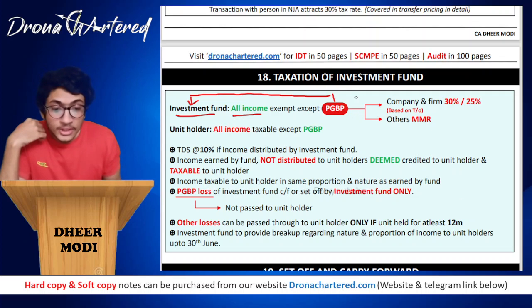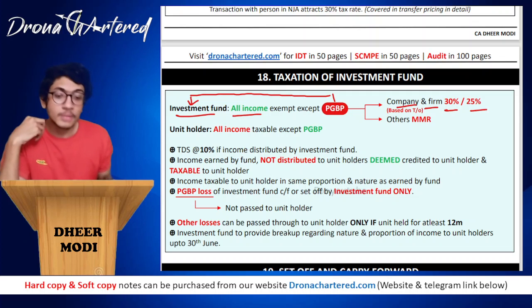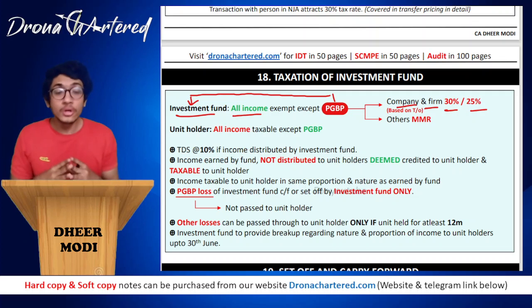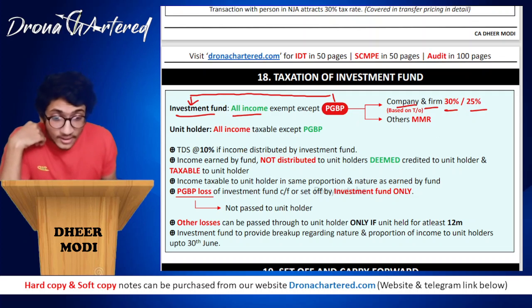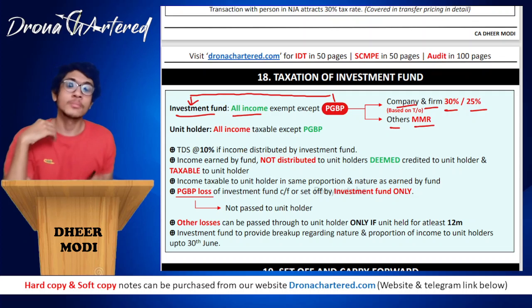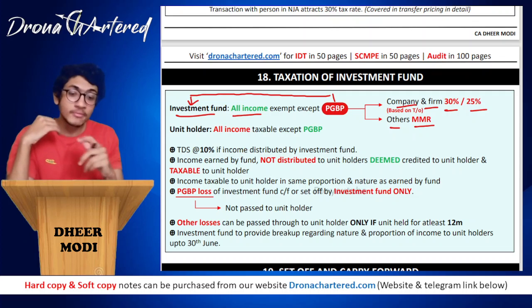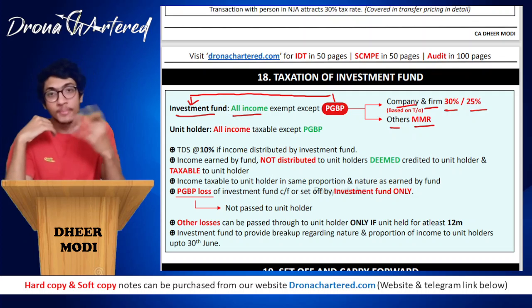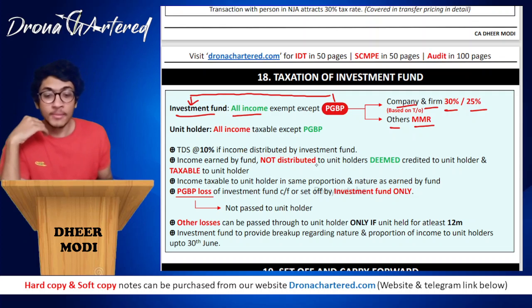Now this PGBP, if it is a company or a firm, it will be, of course, your rates will be 30% or 25% based on your turnover. For others, it will be your maximum marginal rate. That is, PGBP will be taxable at your maximum marginal rate. That is your MMR.